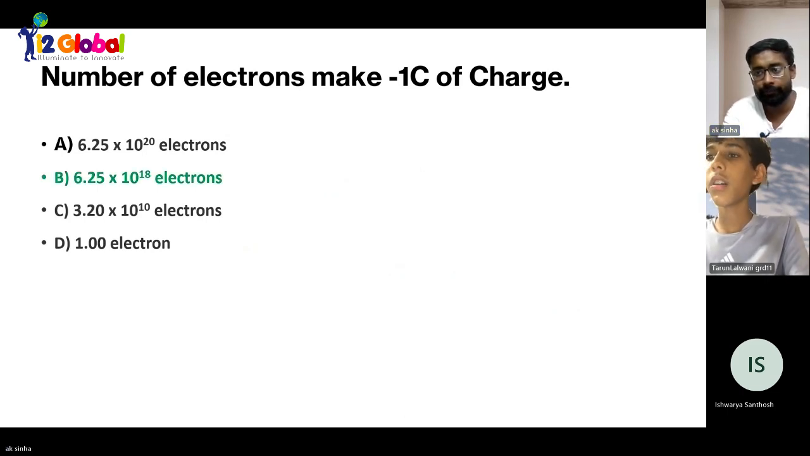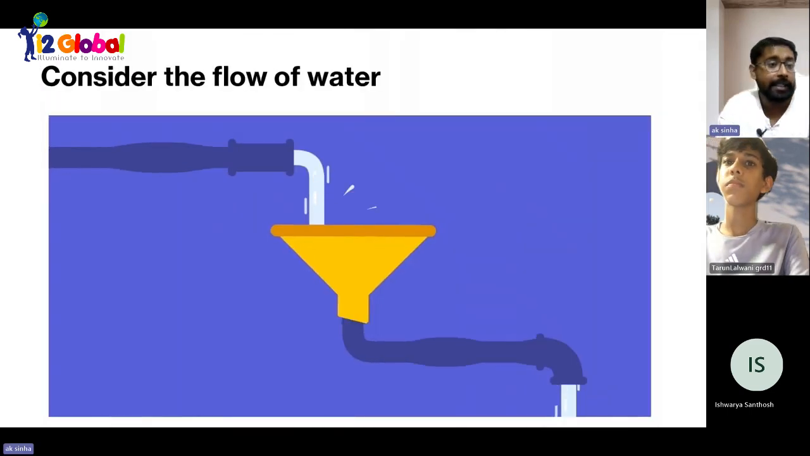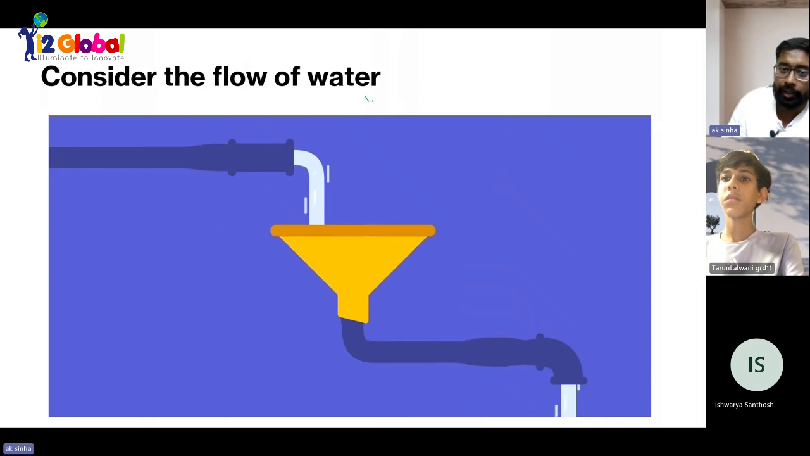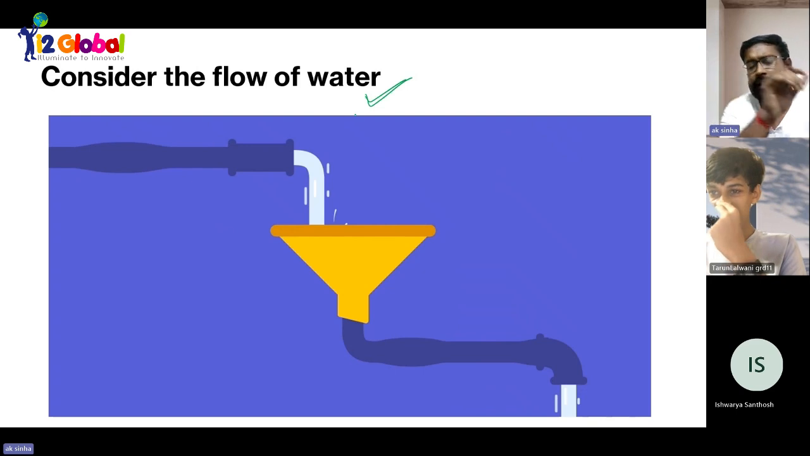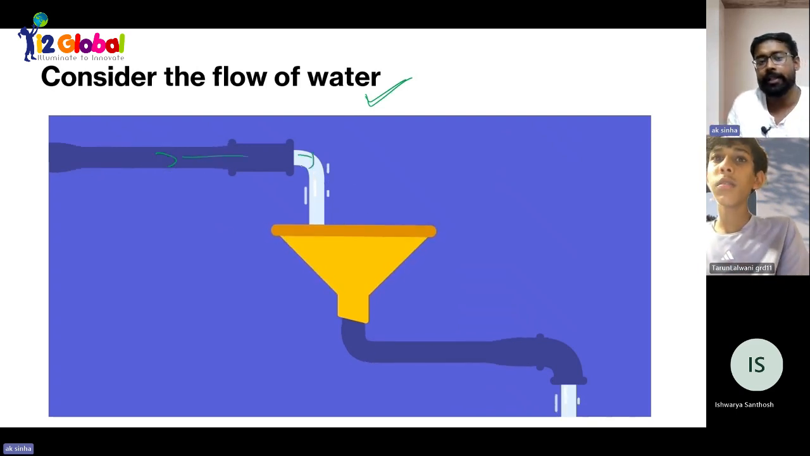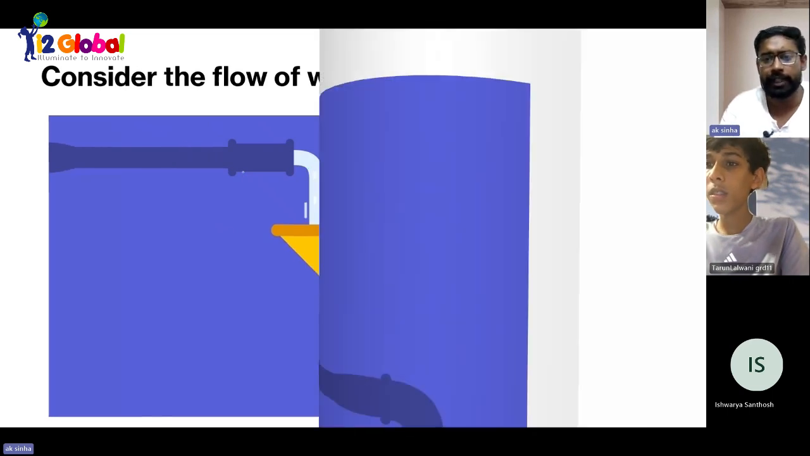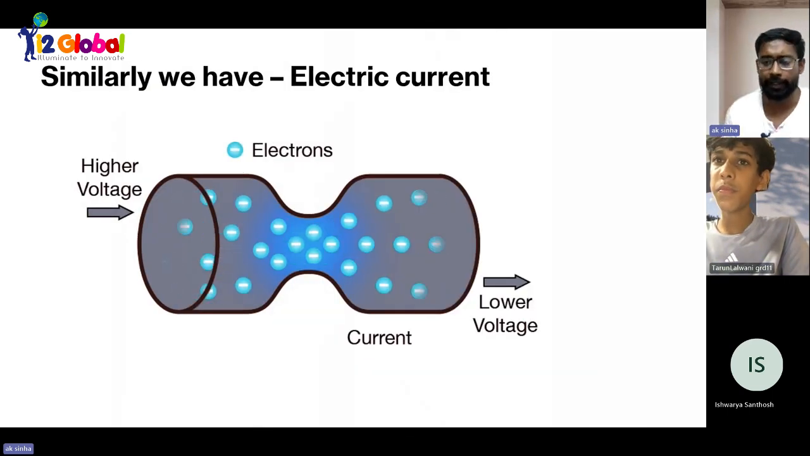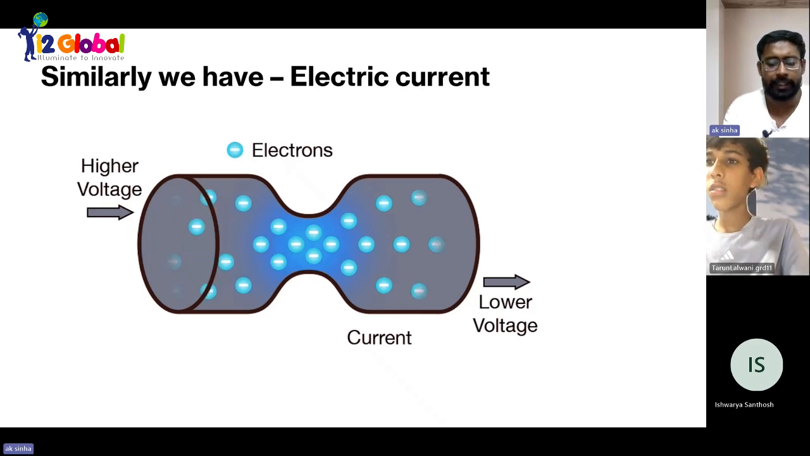Good. So that's all for today's class. In the next class, we will be talking about electricity. Electricity flow is also the same: the flow of electrons, the way water is flowing. Similarly, electrons will be flowing. So this will be taught in the next class.